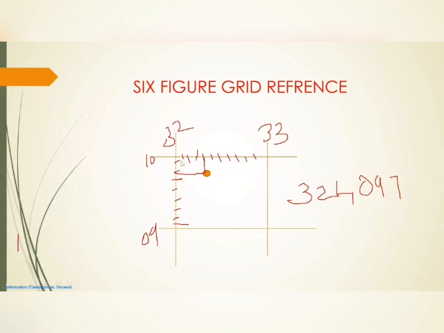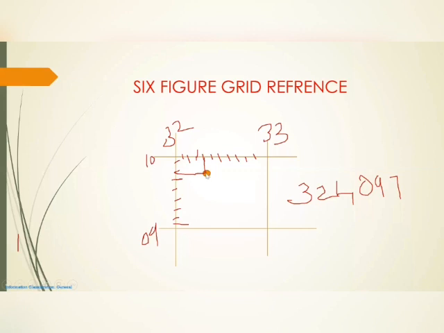The same principle we used in the four figure grid reference, we are using here. I highlighted here with these scribbles only, you don't mind. This is the eastings of 32 and this is the eastings of 33. This is the northings of 09 and this is the northings of 10. So we have the values of eastings and northings here. Another two figures, how can we find them? Here I mentioned a dot, which you can suppose for anything.